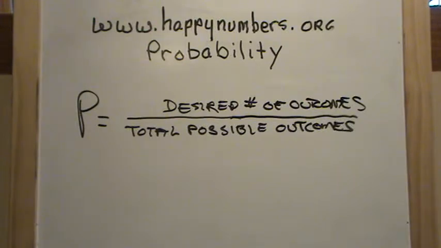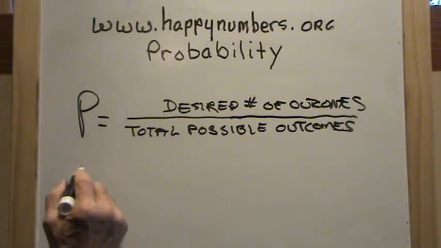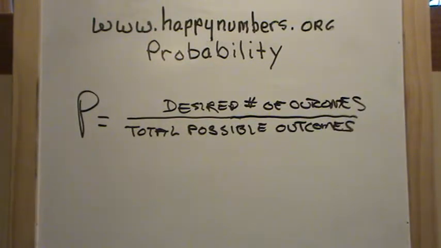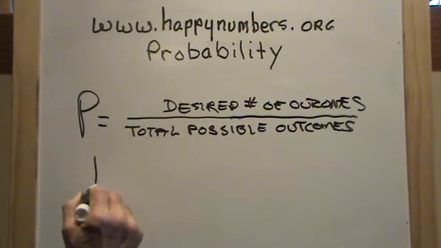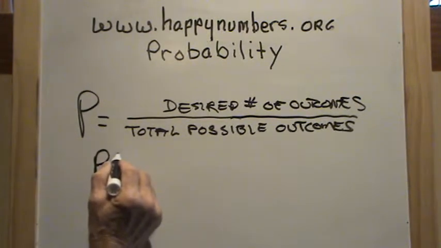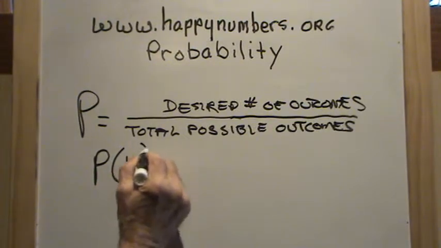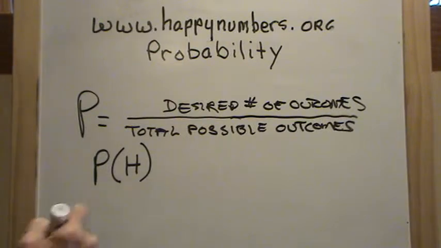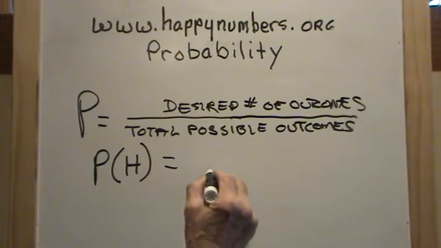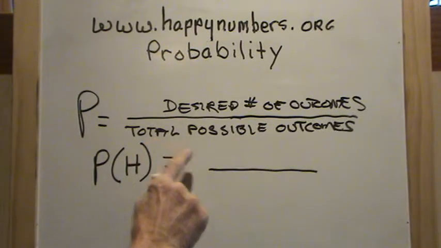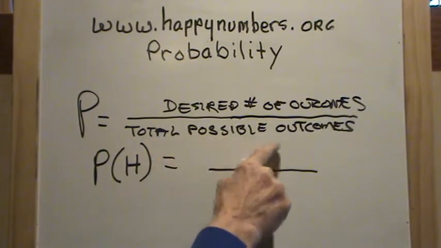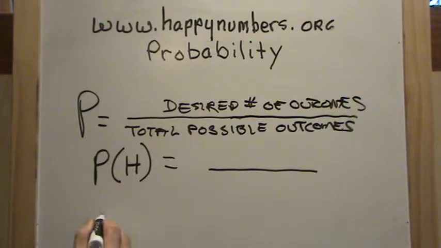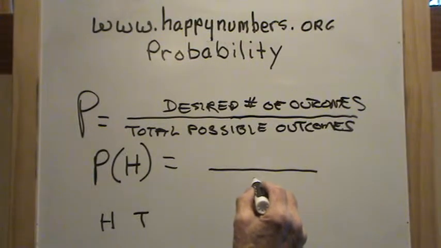Let's take, we want to know what is the probability if we flip a coin that we will get a head. We will get a heads. And the way we can write that, probability will have H stand for heads. Probability of flipping one coin and having it land on the head. Well, to figure that out, the bottom part of the fraction is the total possible outcomes. Well, I could get a head or I could get a tail. So the total possible outcomes are 2.